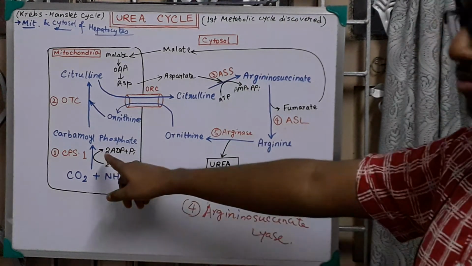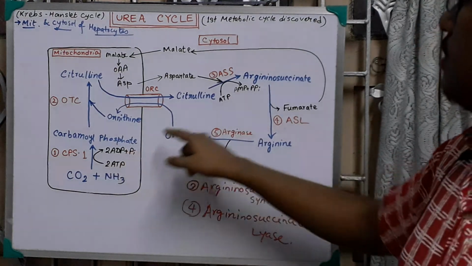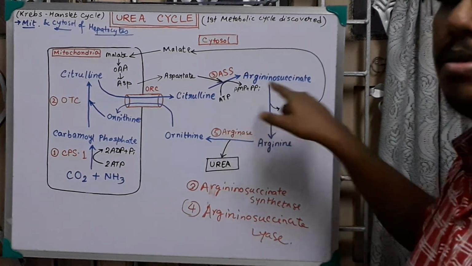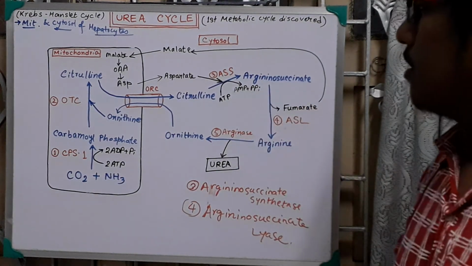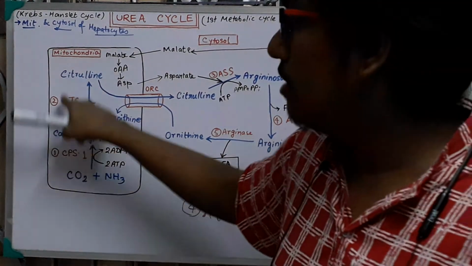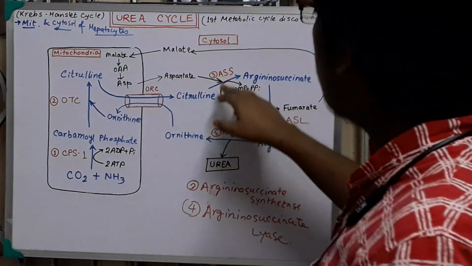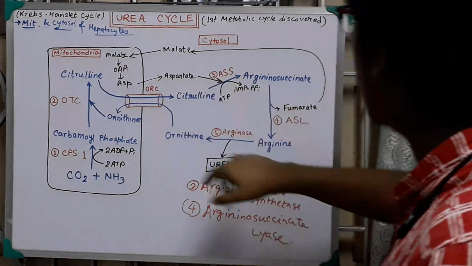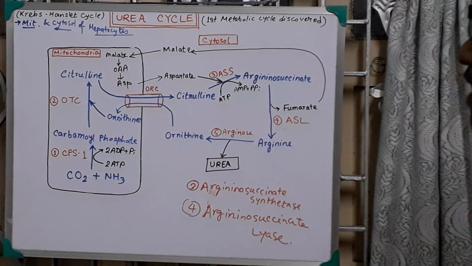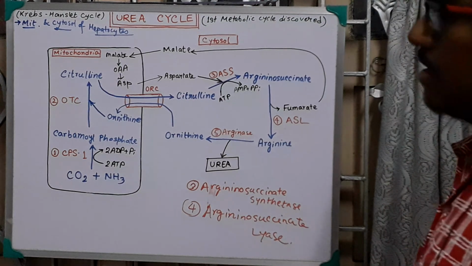Here is your highlighted part, that 2 ATP is required. Here it is 1 ATP, but equivalent to 2 ATP because ATP goes to AMP plus pyrophosphate. The enzymes are CPS1, carbamoyl phosphate synthetase 1, and ornithine transcarbamylase. These are the first two enzymes, present in the hepatic mitochondria, and the rest three, that is argininosuccinate synthetase, argininosuccinate lyase, and arginase, are present in the hepatocyte cytosol. So this is our urea cycle.